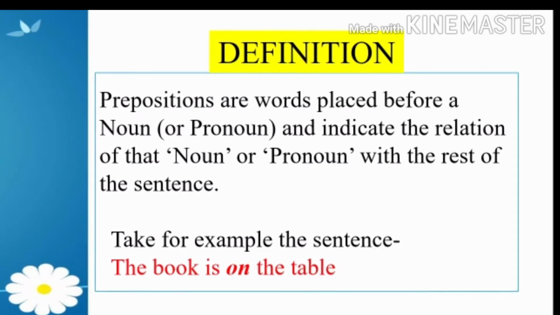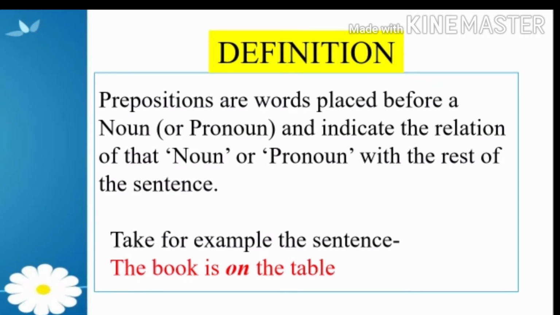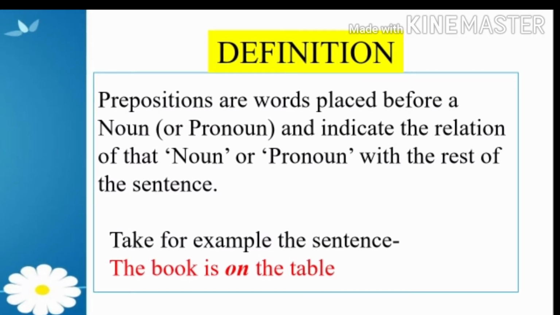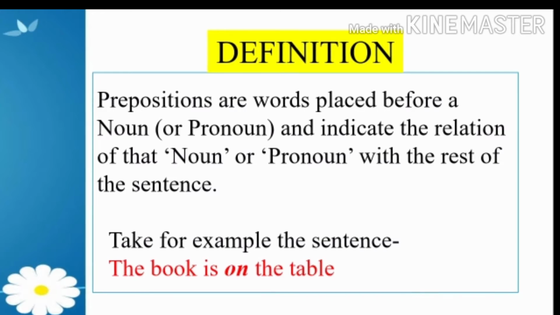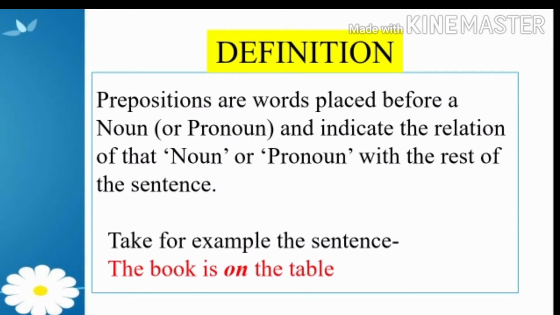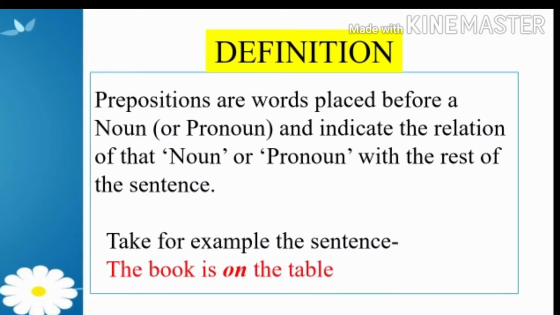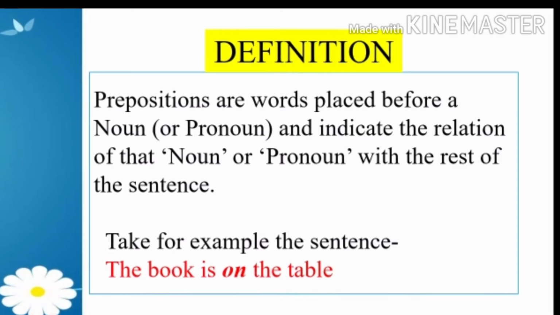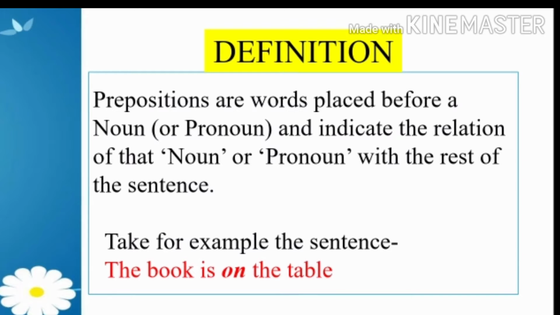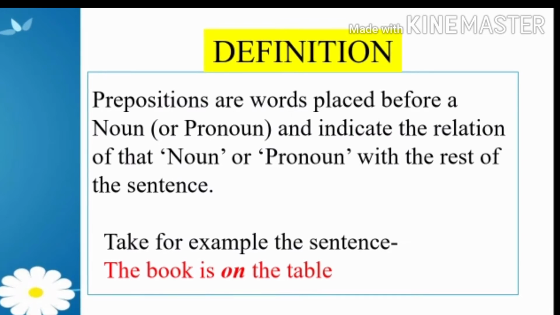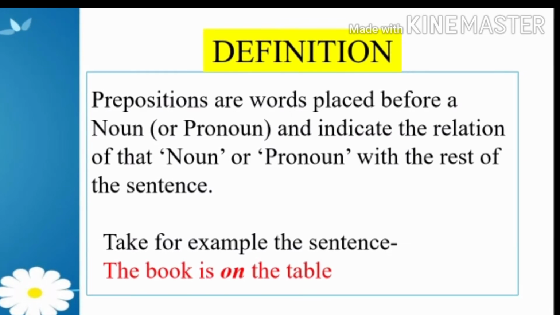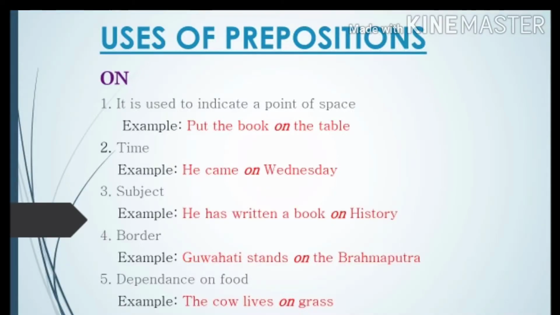That means they show the relation between two words. Okay? In simple words, we can say that. The example will make the definition clear to you. So let us look at example. The book is on the table. So the word on is showing the relation between the book and the table. So where is the book? The book is on the table. Clear?